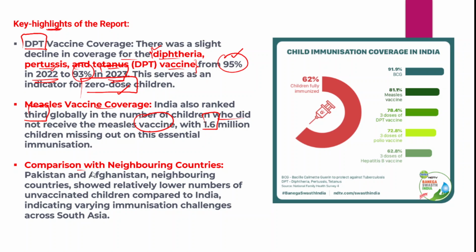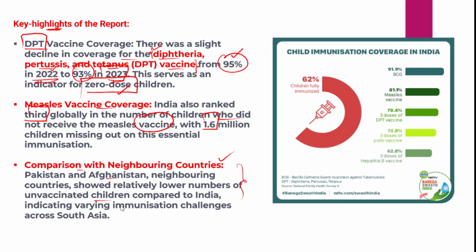These results are a bit surprising. But according to this particular report, Pakistan and Afghanistan, even neighboring countries of India, showed a relatively lower number of unvaccinated children compared to India. That is a bit surprising, because India is a country with large scale vaccine manufacturing infrastructure and a large number of government programs which cover a number of children, and still India lags behind. It is definitely a surprising and shocking thing.